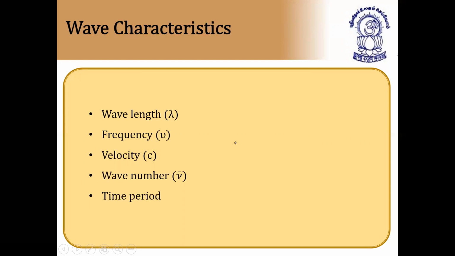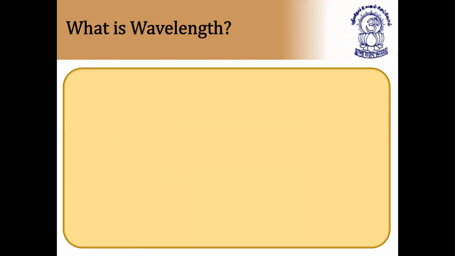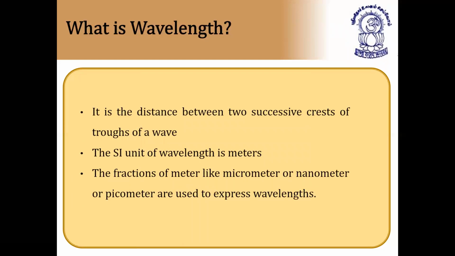Let us see. These are all very simple definitions, but the numericals of this topic are very, very important, so we'll discuss that. So what is wavelength? Already we know it is the distance between any two successive crests or troughs. Troughs mean downward displacement, crest means upward displacement. The wavelength is measured in meters, and usually it is very small, so it is measured in micrometers, nanometers, or picometers.